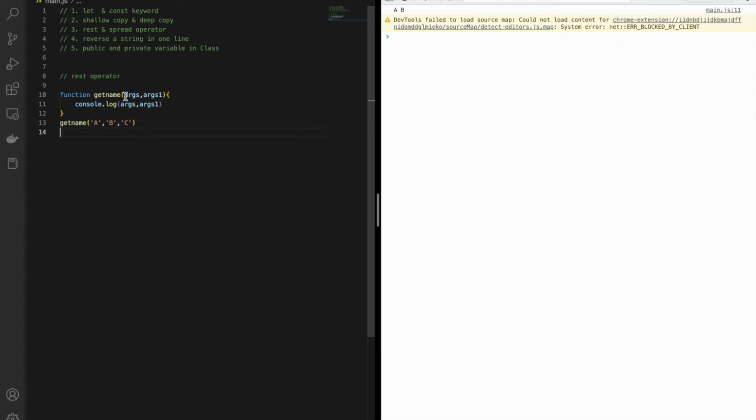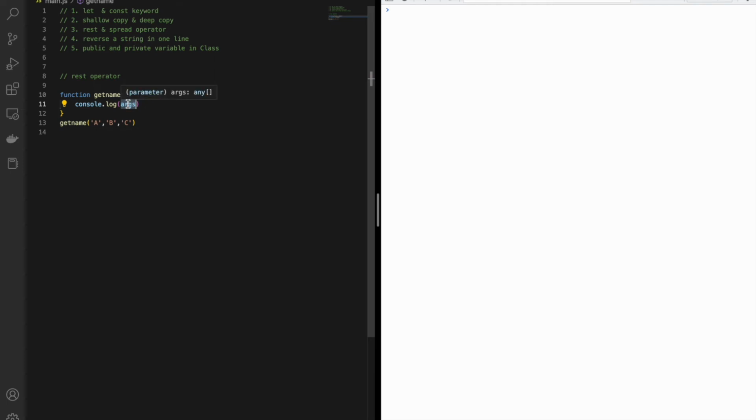So in that place we can use the rest operator. We can use the 3 dots and we'll be able to collect all the values, which are stored in args. There is one catch: this argument is going to be an array, which will hold all the values.